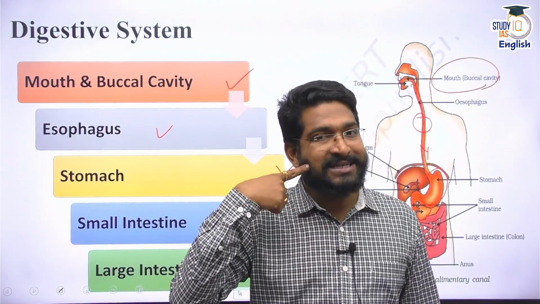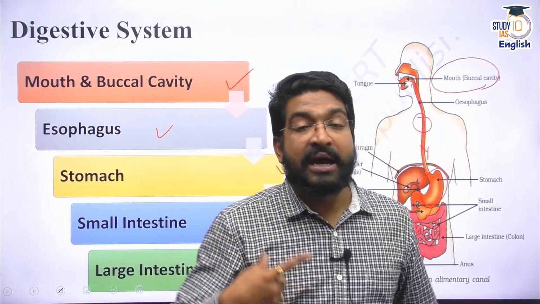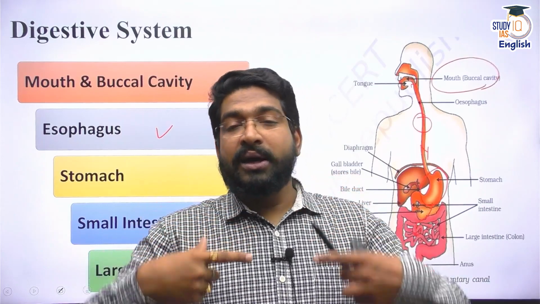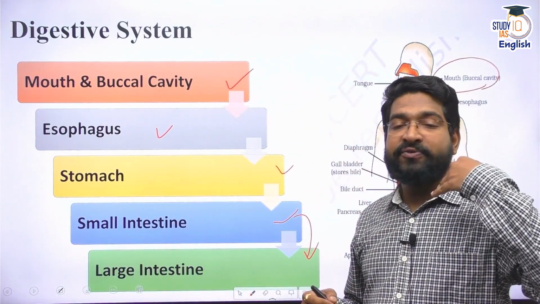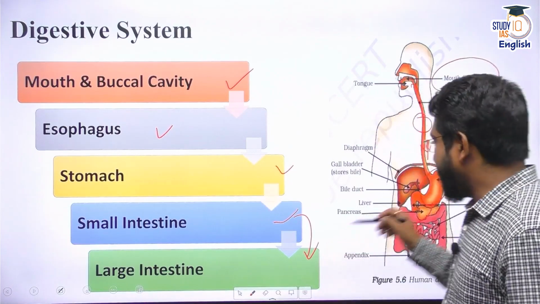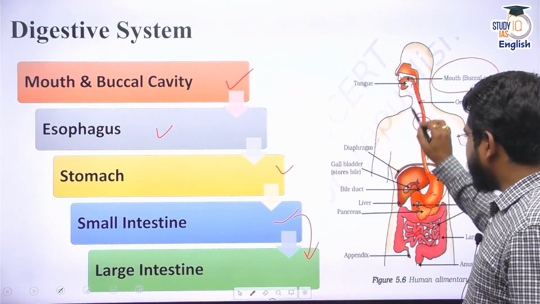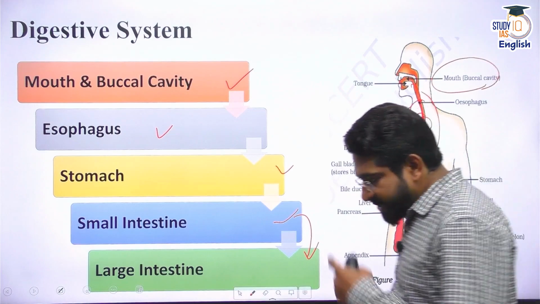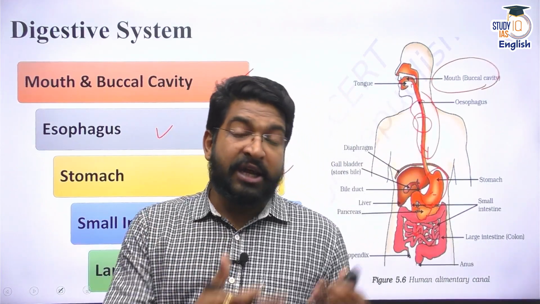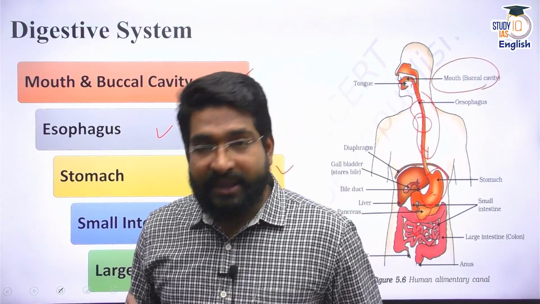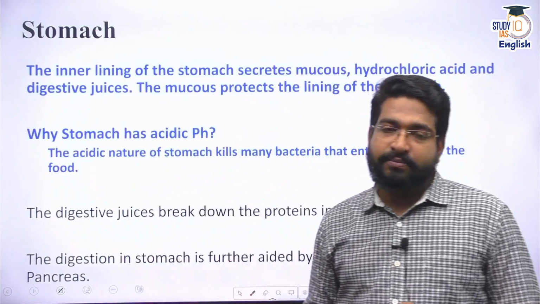Digestion starts here itself because it has salivary amylase in it. As soon as the bolus enters the stomach, in the esophagus there is not much digestion or absorption, because the esophagus is more of a pipeline which enters the stomach.